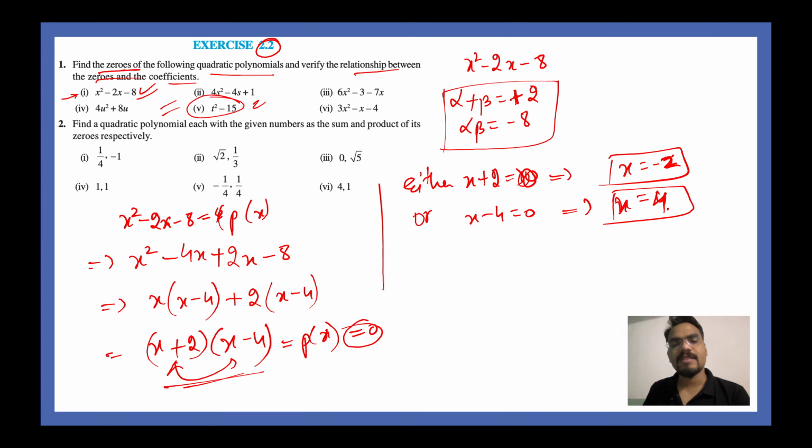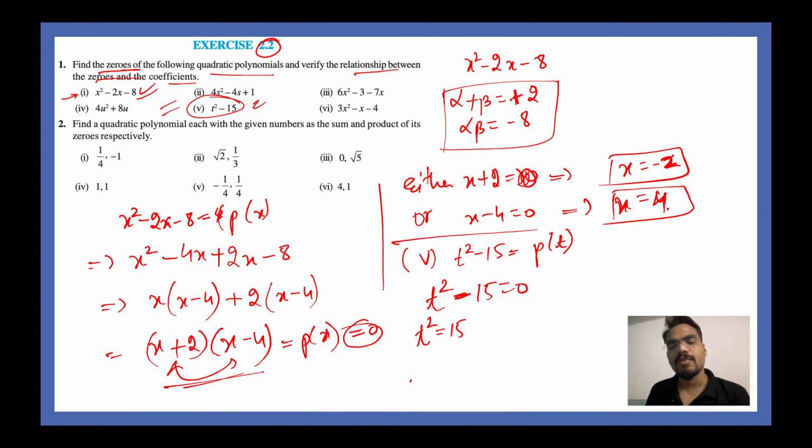So fifth part tells us t square minus 15. This is our polynomial in t. So p of t is equal to t square minus 15. To find out the zeros, simply do this. T square minus 15 is equal to 0. Therefore, t square is equal to 15 and hence t is equal to plus minus under root of 15. This is our answer. This is the 0, right?